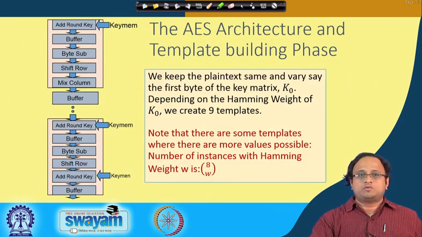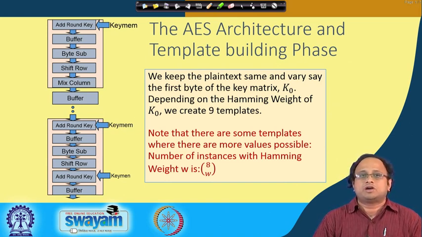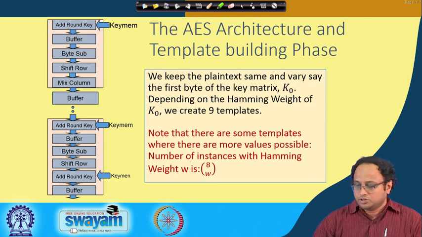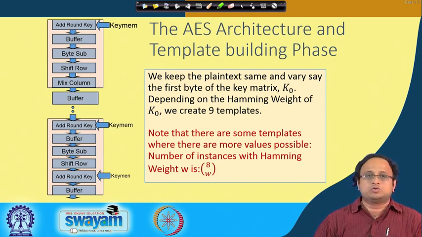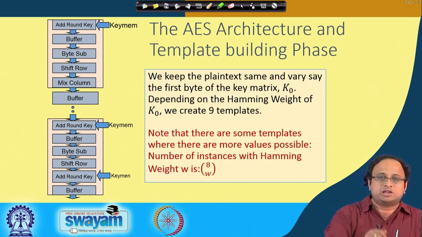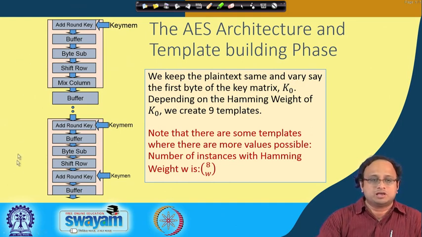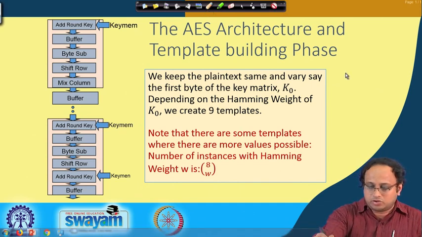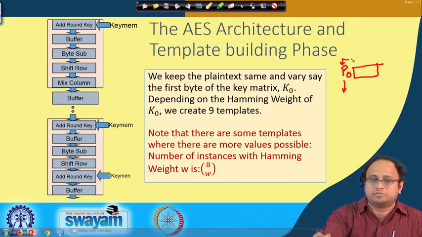So, therefore, with this background, we will be trying to look into the AES architecture and see how we can build the template. For this, we will again look into the AES architecture. This is nothing but a recapitulation of how the AES works. In fact, we will be considering only the first step, where I take the plain text and do an addition round key with the key. I am concentrating on the first part, plain text P0, the 0th byte.